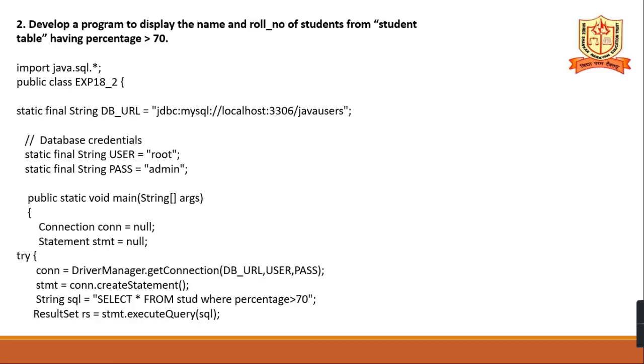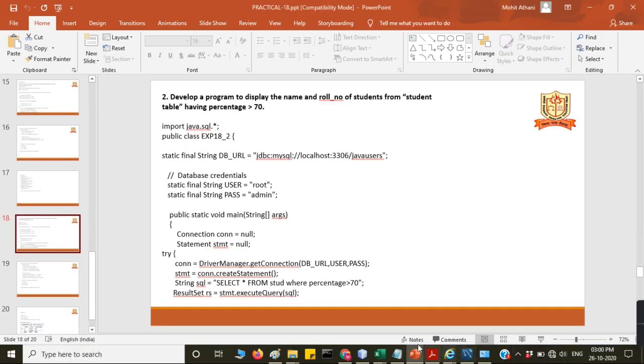Develop a program to display the name and roll number of the student from the student table having a percentage of more than 70%. Whose percentage is more than 70, only that you have to display. First, import the SQL package, and then create the connection object using DriverManager getConnection. My localhost 3306, inside java users your database is there. So MySQL JDBC is here. We'll see how the code is.